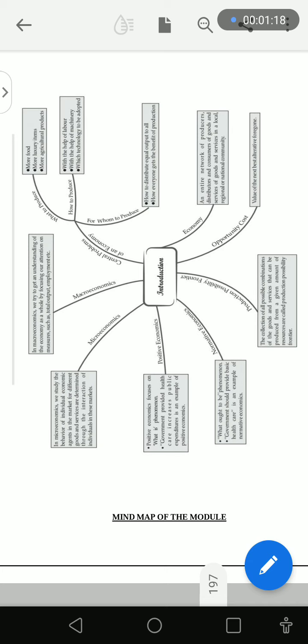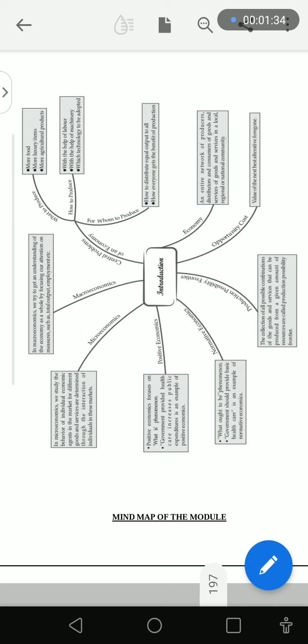Macroeconomics again is the second half of economics. What is it? In macroeconomics we try to get an understanding of the economy as a whole by focusing our attention on measures such as total output, employment, etc.